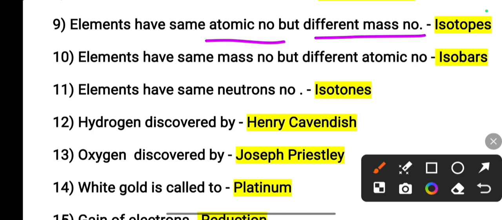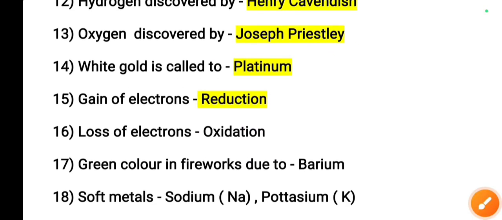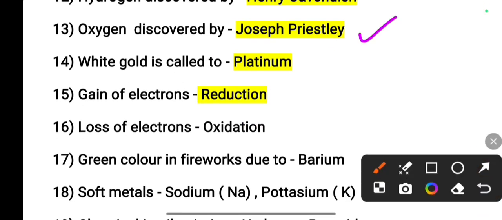Elements that have the same mass number but different atomic number, just opposite to the previous question, are called isobars. Elements that have the same neutron number are isotones. Hydrogen was discovered by Henry Cavendish. Oxygen was discovered by Joseph Priestley. White gold is called platinum.